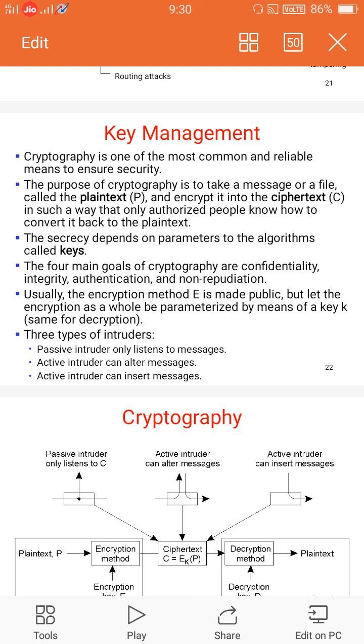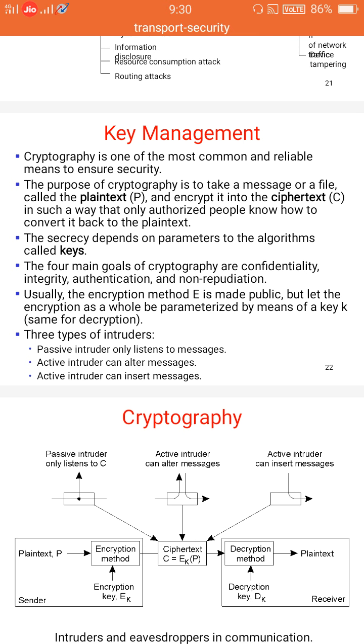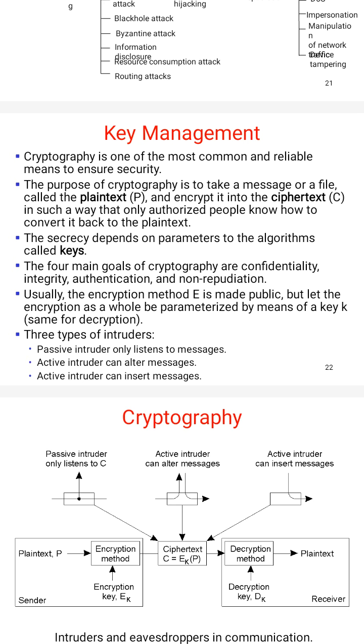This cipher text is transferred through the media. Once it reaches the receiver side, the cipher text is converted back to plain text for the authorized receiver. This process is called decryption. By using encryption and decryption, data can be transferred in cryptography.